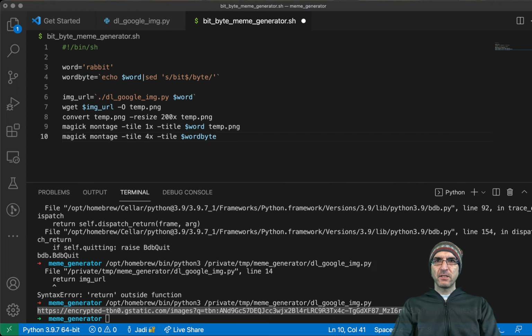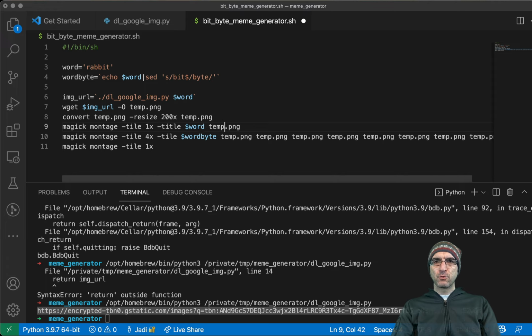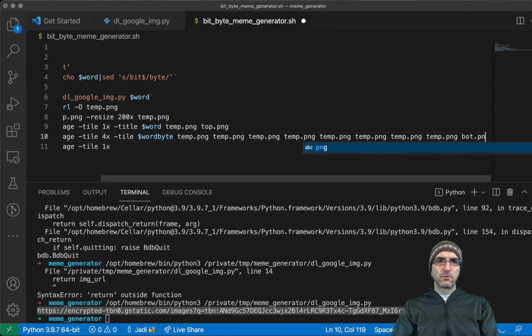1, 2, 3, 4, 5, 6, 7, 8. Sometimes it works ugly. And then we need to combine these two with each other. So I will say magick montage, tile is what I'm doing. Tile is 1x, no title. The output of this should be top.png. The output of this should be bot.png.